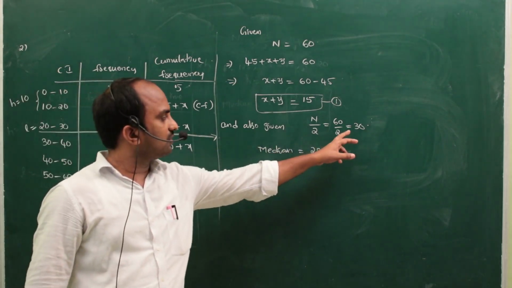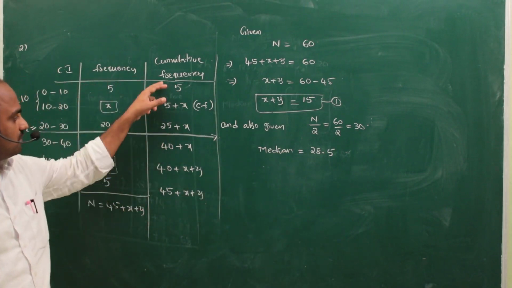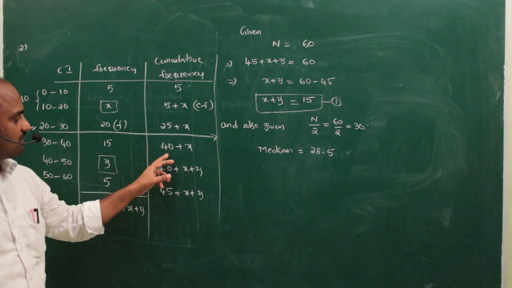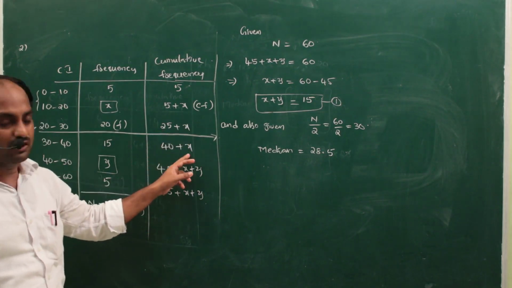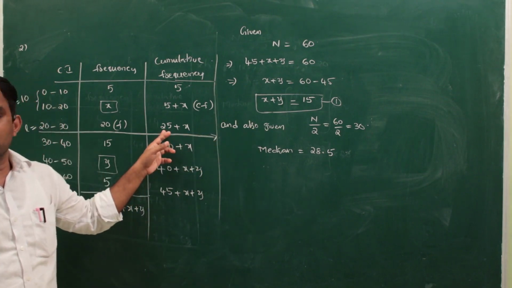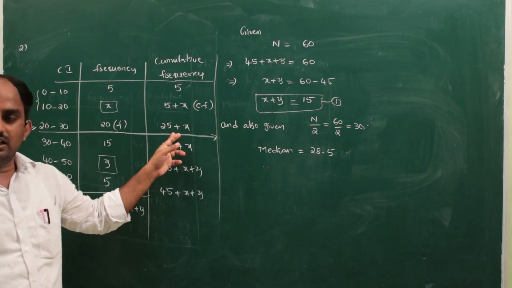N by 2 is equal to, first you have to find out 30. So n by 2 value is 30. That value you have to see in these cumulative frequencies. Here 25 is there, here 40 is there. So these are the unknowns. That's why you have to take which is the nearest. 25 is nearby 30. That's why you have to take this class as the median class.